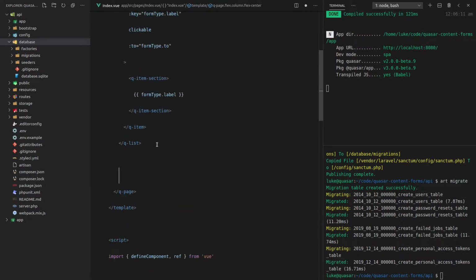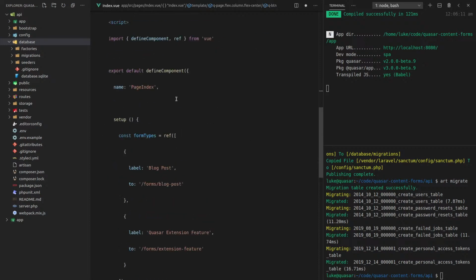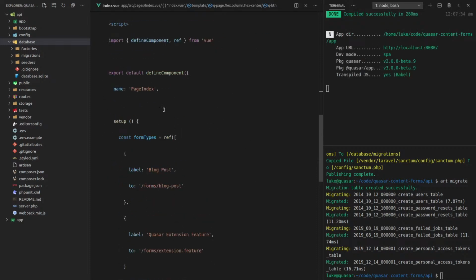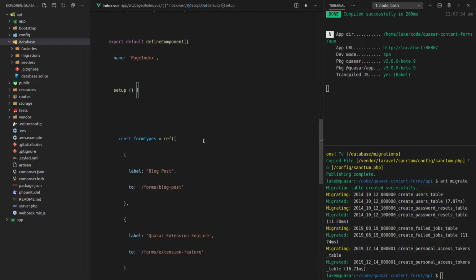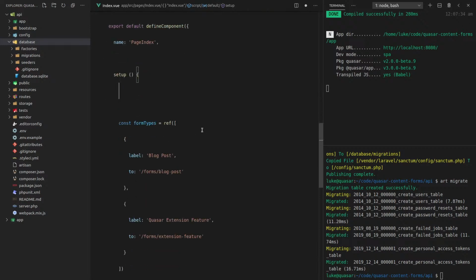Let's add it under here, q-button, and let's label that as test request and @click send test request. Let's just go with that. We want to make sure everything's set up before moving along. And now, cool, I get to use the composition API. This is exciting.